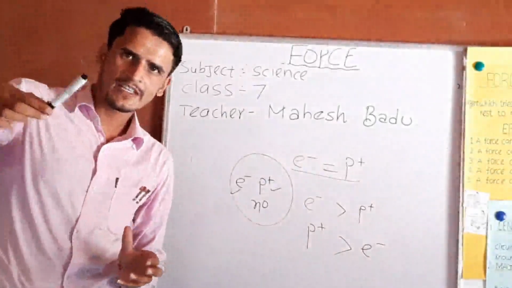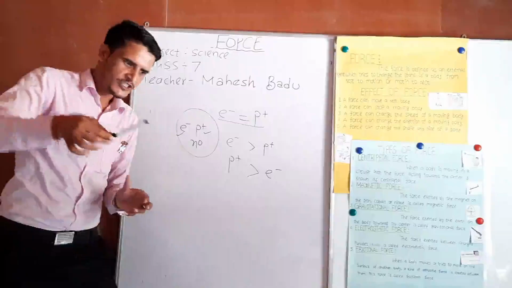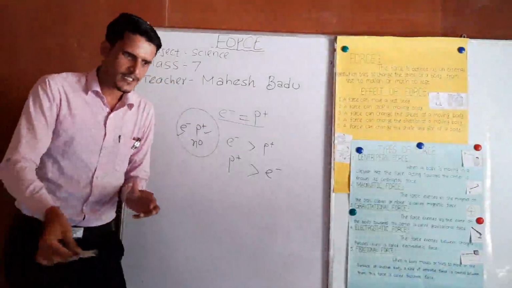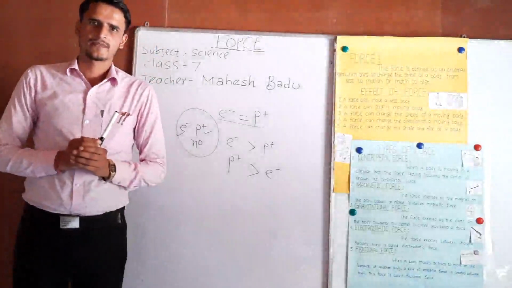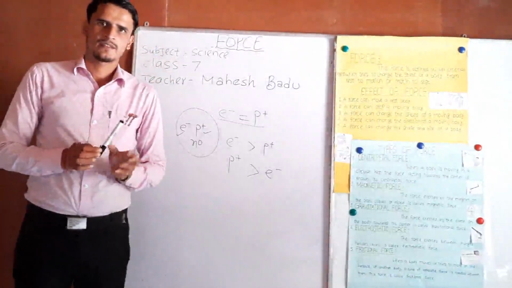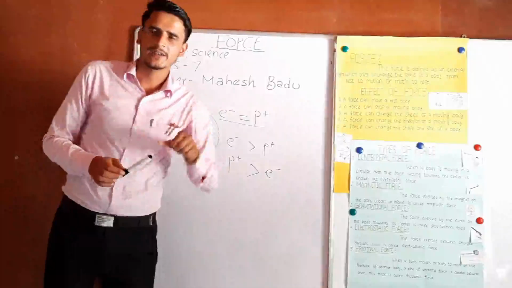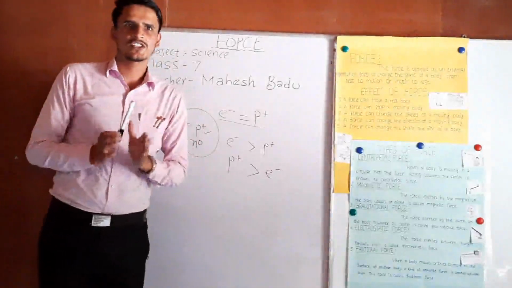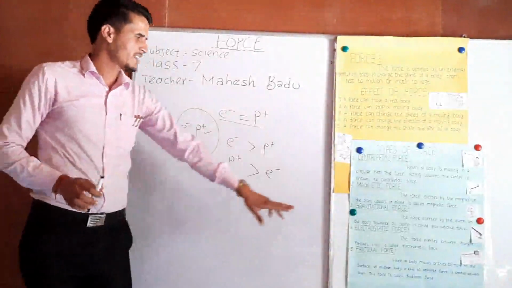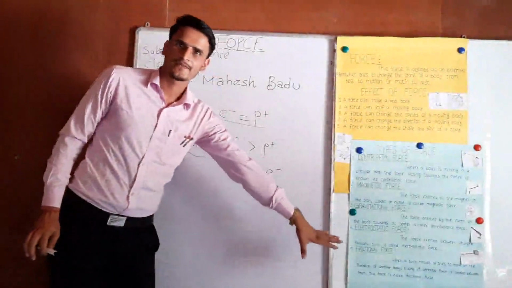And if we bring the comb near dust particles or a piece of paper, the comb attracts the piece of paper. This is due to what? Electrostatic force.